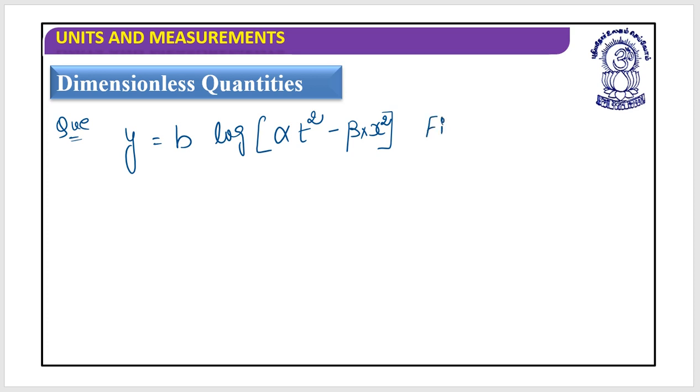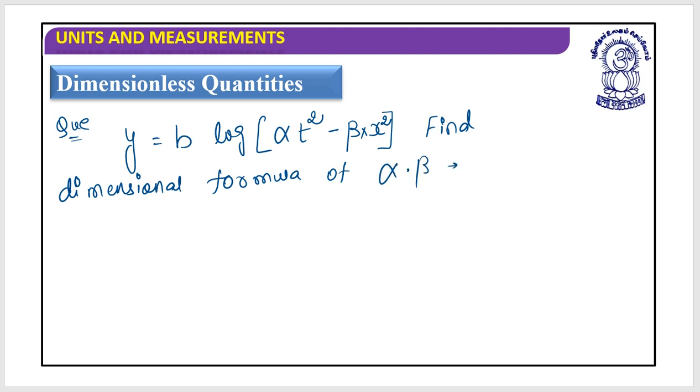You need to find out the dimensional formula of alpha into beta. That is all we require. Where this has been given, t is the time, x is the distance.